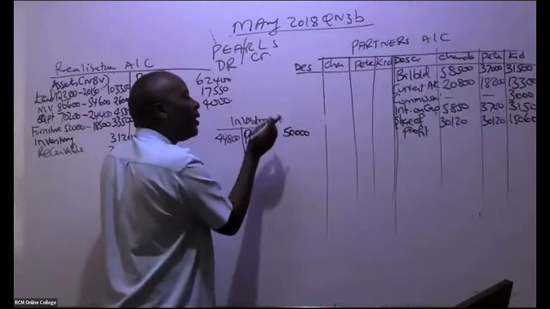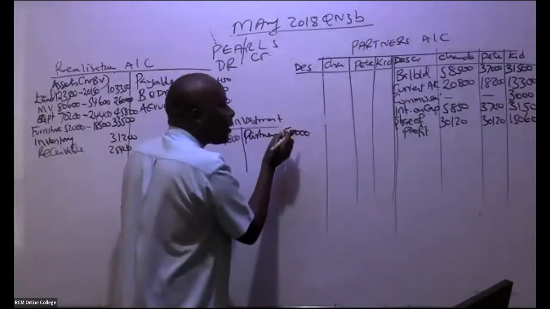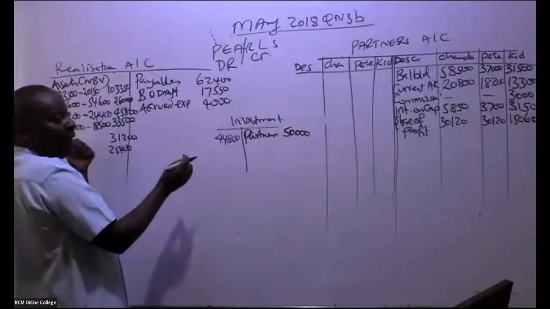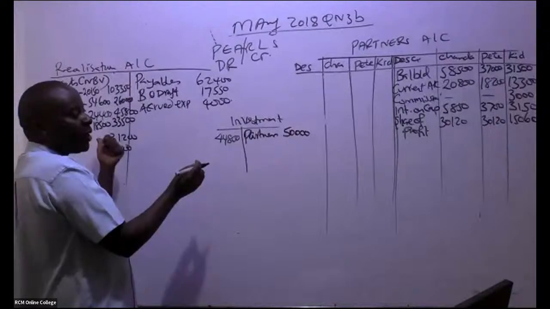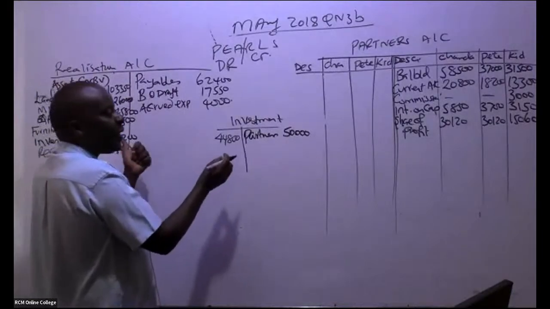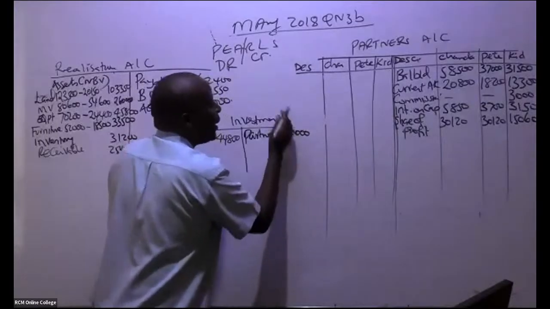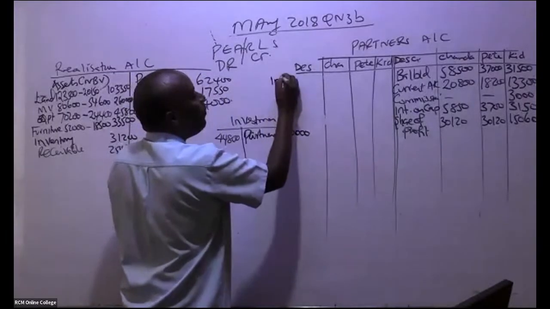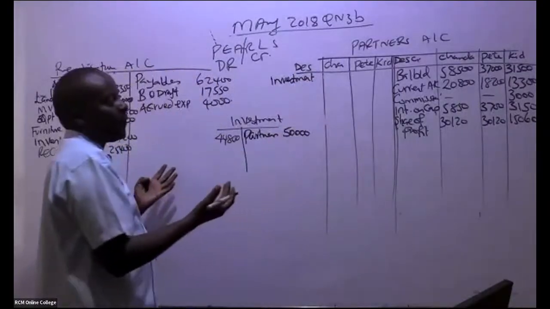So remember, this is an asset that was taken by the partners. It wasn't taken by the new company. Assets going to the new company are the ones we realize here. So these partners took 50,000. Can you kindly apportion this investment of 50,000 before I tell you the difference? Where do we take the difference?